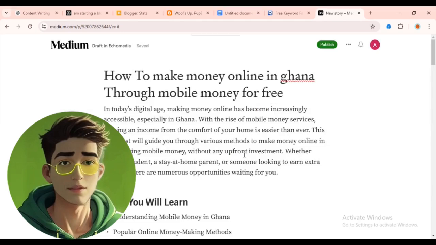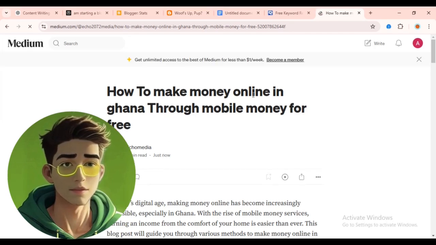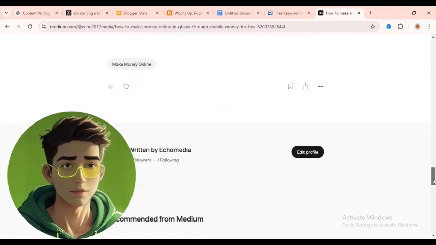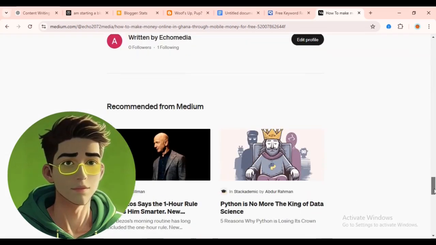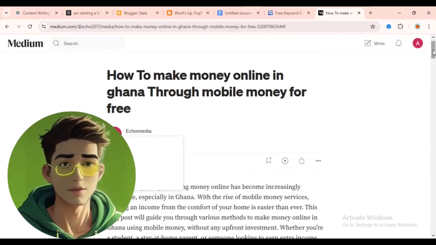Then I will click on publish. Now you can add more than 2 or 3 topics. So once I click on publish, now this is my article, and it says 4 minutes read. So that is the title of the article, and this is my article. So once people come to Medium and read your post, the more readers you get, the more they're gonna pay you here. And for you to easily get followers and get more views here, you can easily share your article on your social media platforms, so that your friends and family can also view it, so that you can earn money.